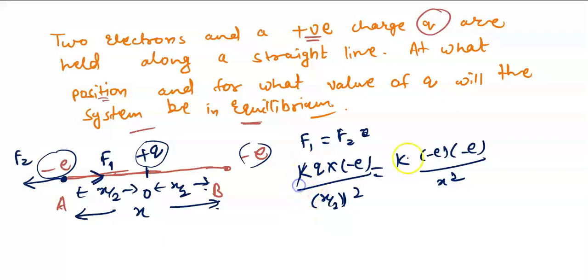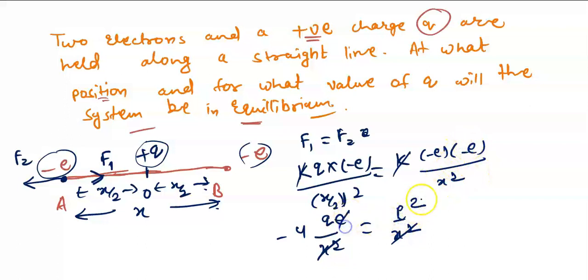Next step, you can cancel this. e and e will cancel. Minus minus is plus. So this will be q upon x square by 4, minus e, and this will be 1 upon x square. x square is also cancelled. Correct? Only e. Yeah, here we'll have e square. So this e will cancel. So q will be minus e by 4.